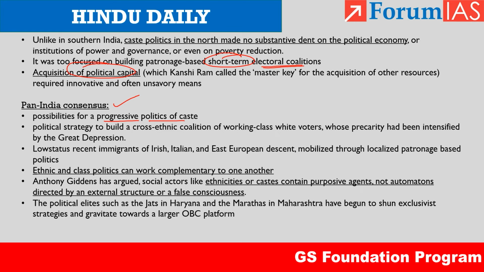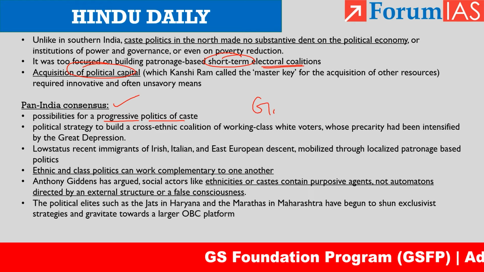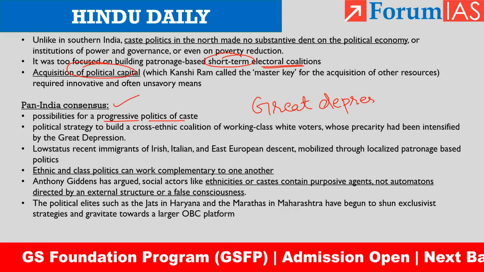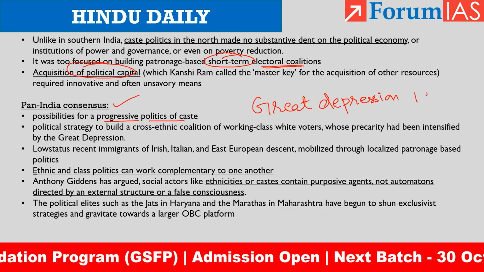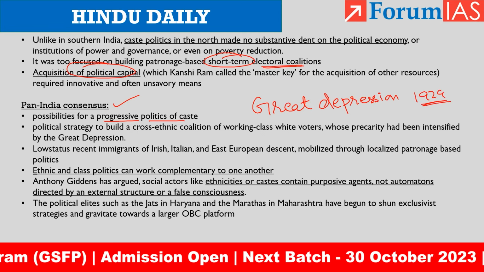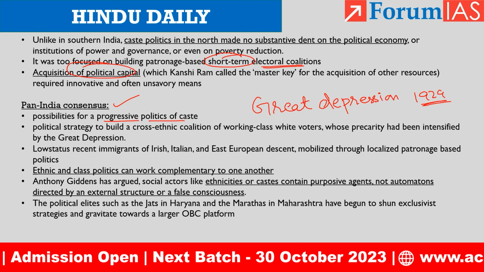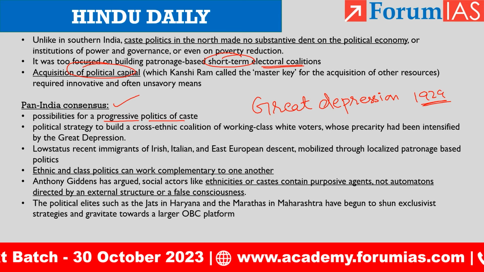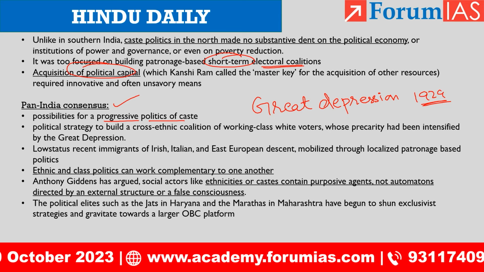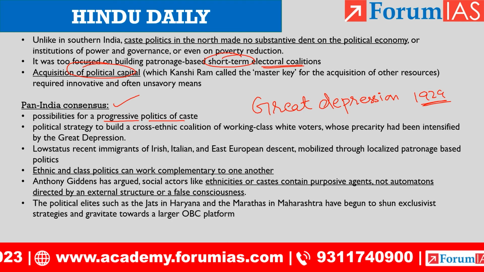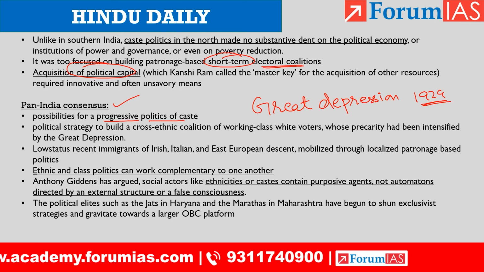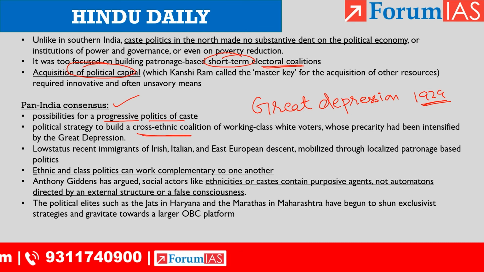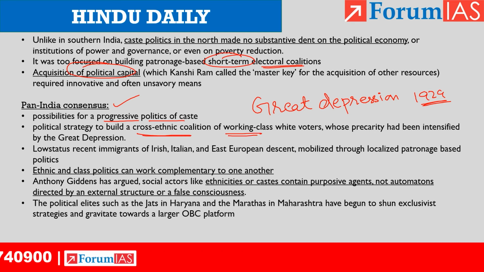After the Great Depression, which was a recession that happened in the US in the 1929, 30s, during that time, in order to revive the US economy, the then President Roosevelt was able to devise a political strategy to build a cross-ethnic coalition of working class people.